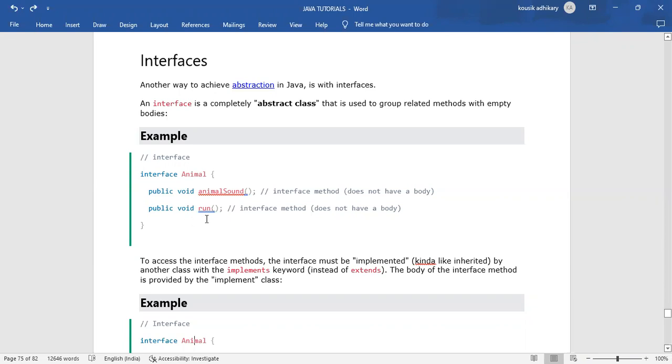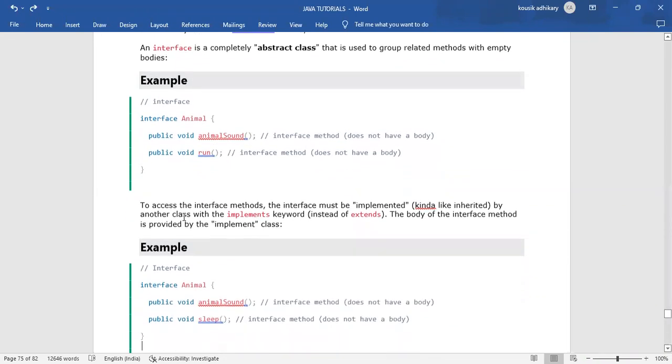Public void run, all of these are methods within that interface. That means they are all interface methods, like abstract methods, and they don't have a body.